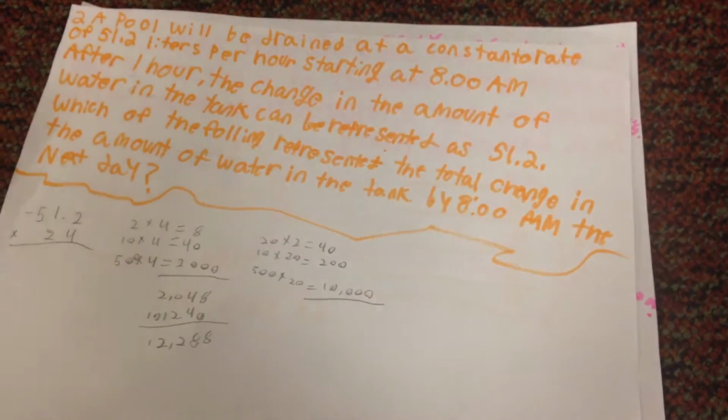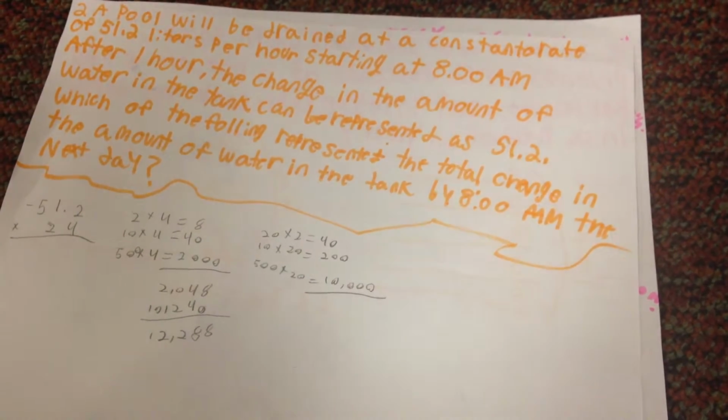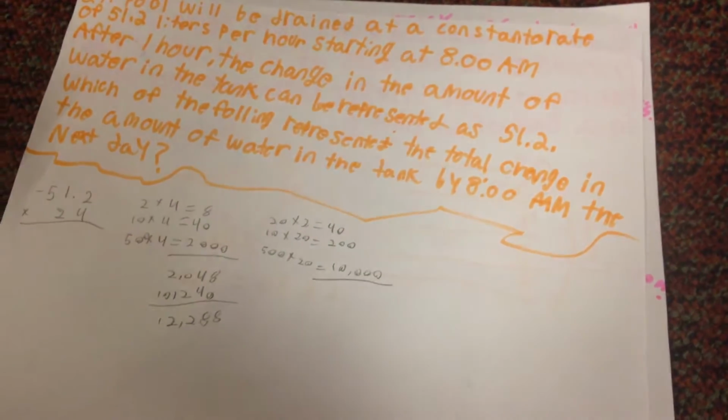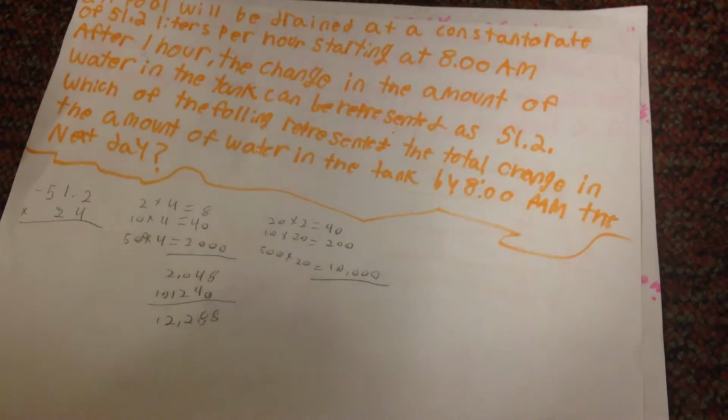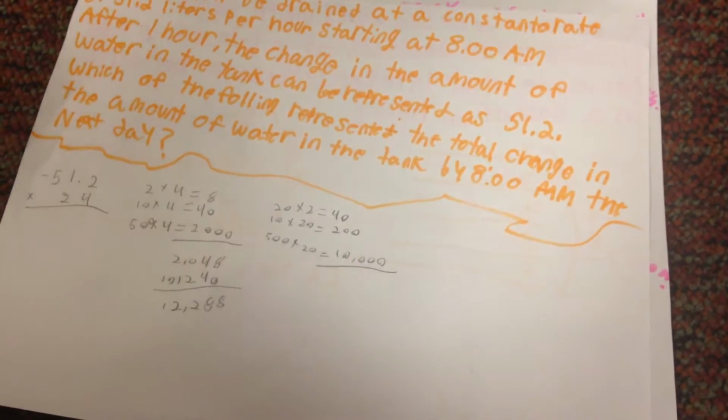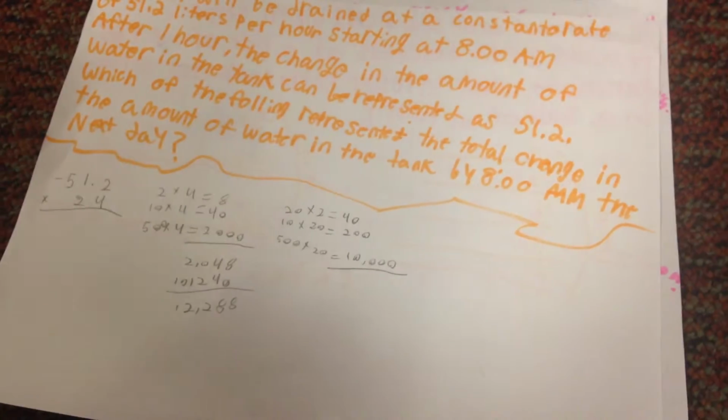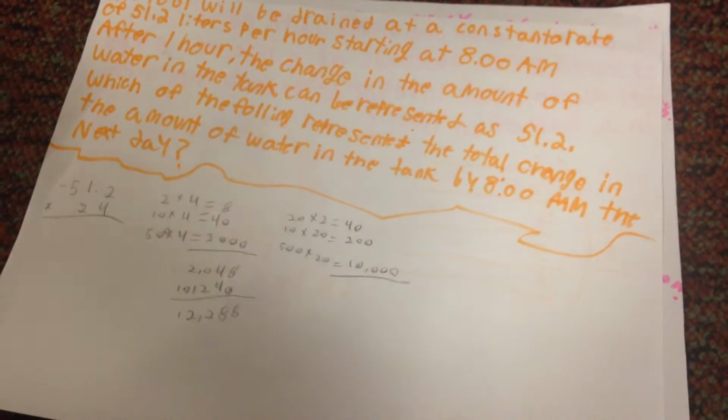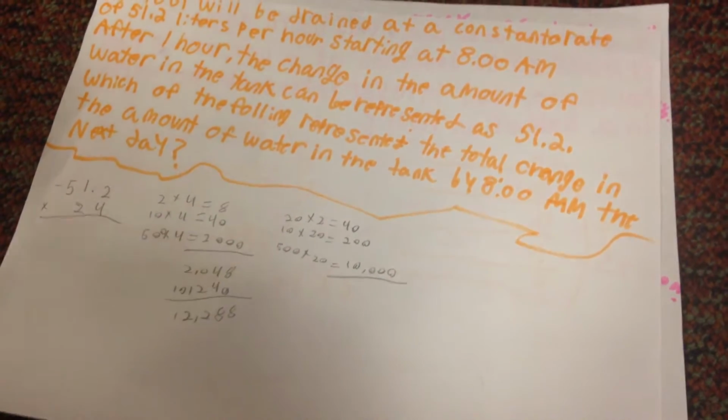negative 51.2 times 24. So you do 2 times 4, which is 8, 10 times 4, which is 40, and then 500 times 4 equals 2,000, and all that equals 2,048.